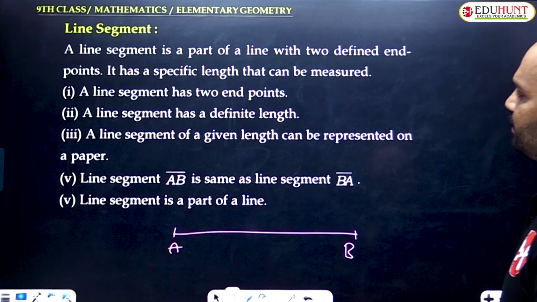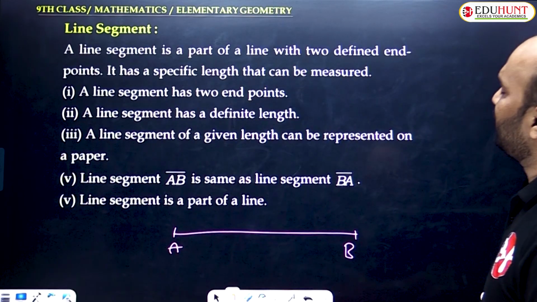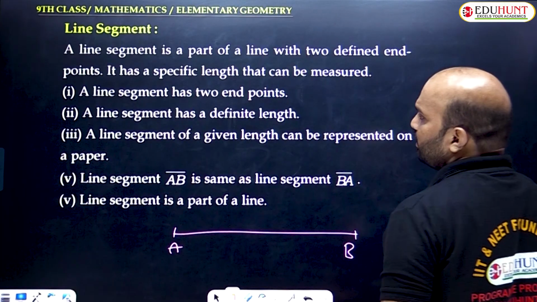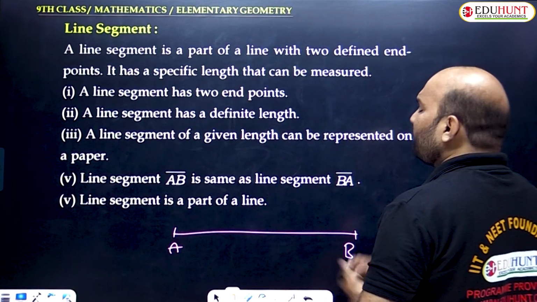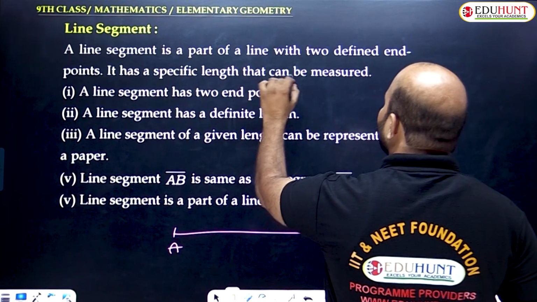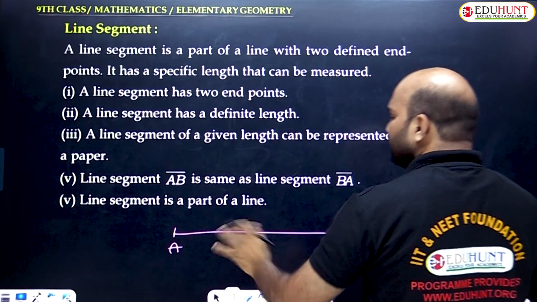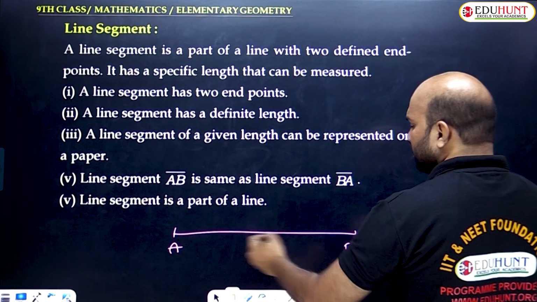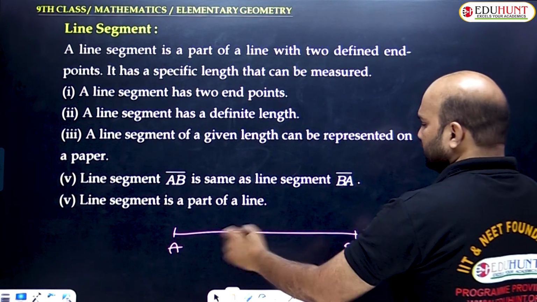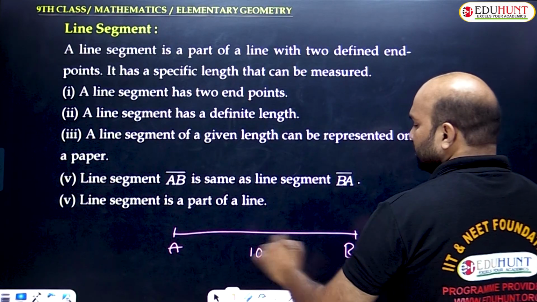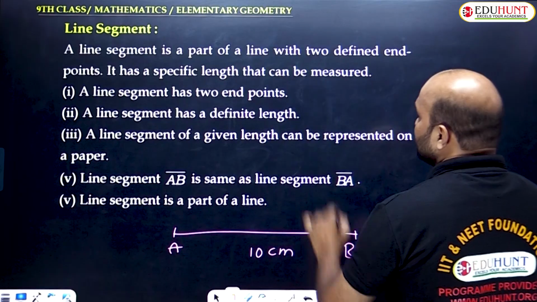So this is called a line segment. A line segment is a part of a line with two defined endpoints. A and B are defined endpoints, so it has a definite length. Clearly we need to understand it has a specific length that can be measured. So AB can be measured, but a line cannot be measured. Measured means AB how many units? If it is given as 10 centimeters, AB is called a line segment. AB length is 10 centimeters. So this is called measured.